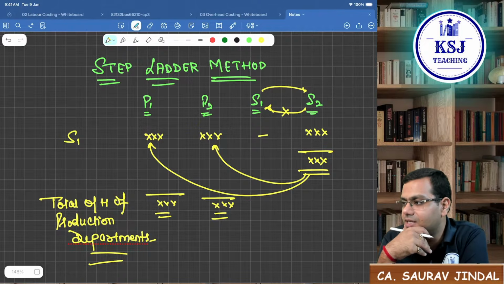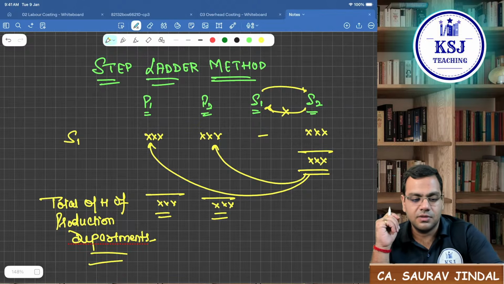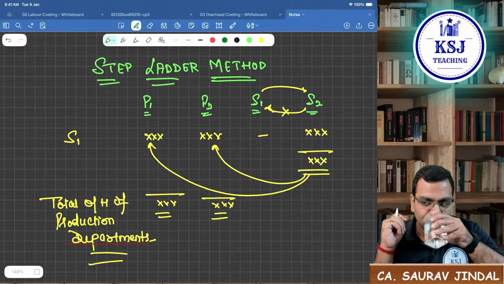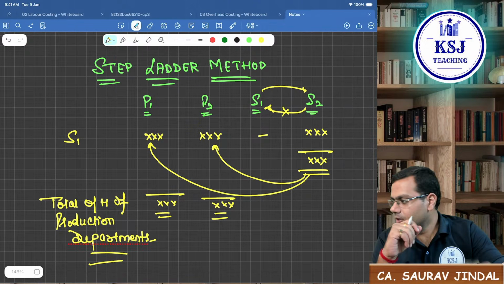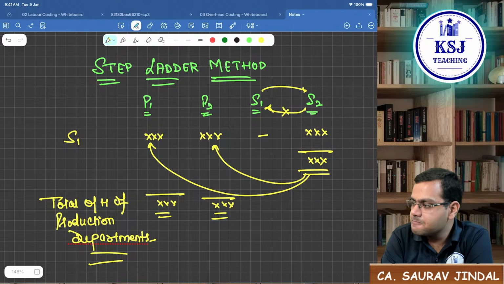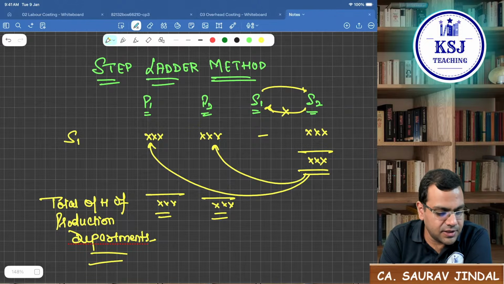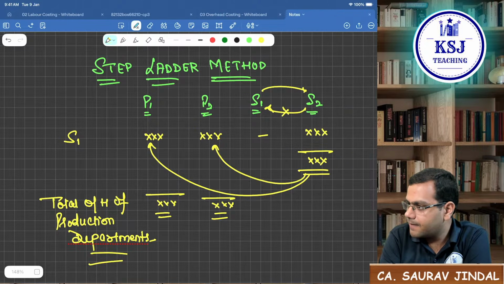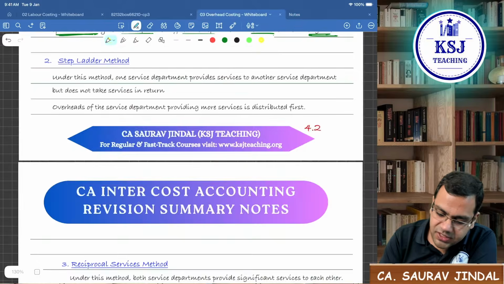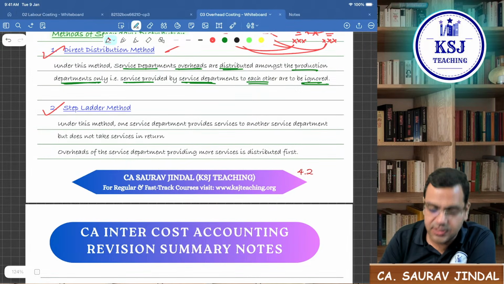Is this clear? Please let me know quickly if the step ladder method is clear, guys. Yes. Okay, next. Clear.